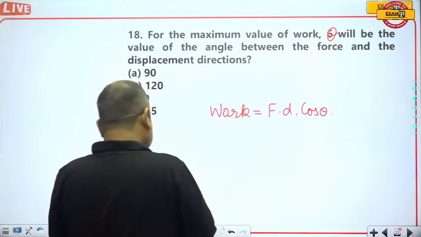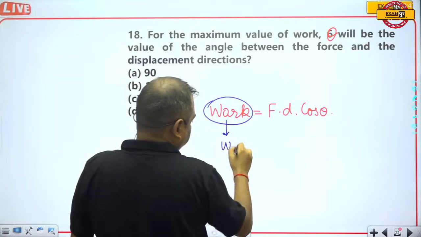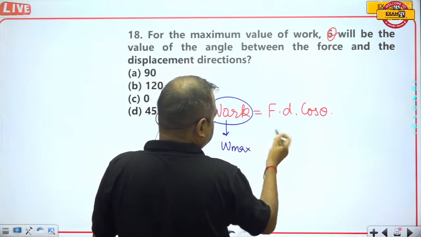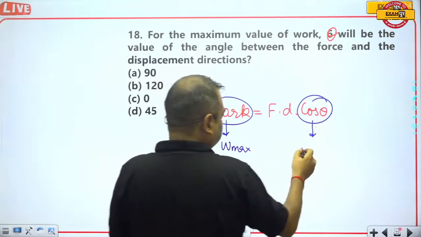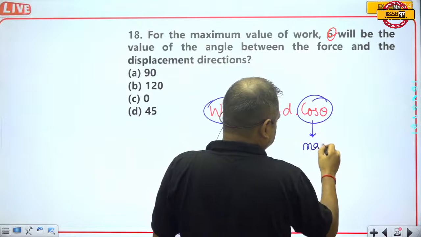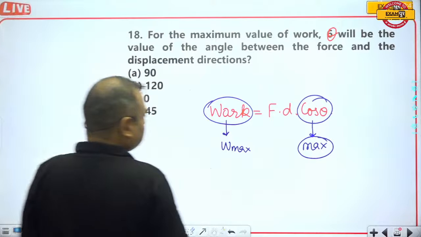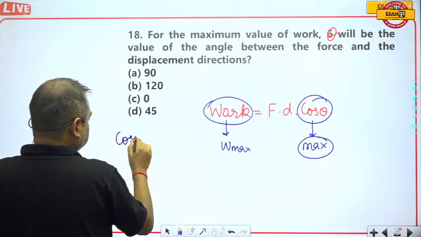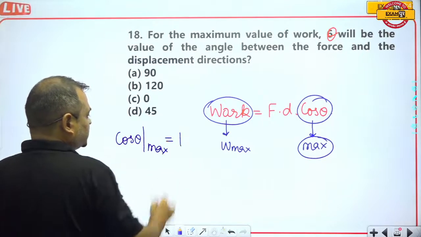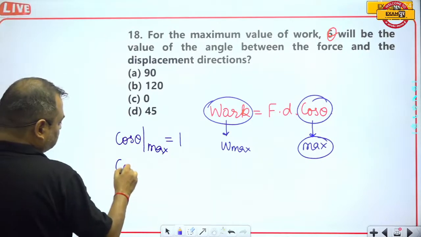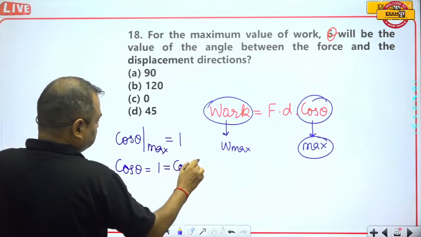So if the work is maximum, then obviously this quantity should also be maximum. It means the value of cos theta, which is maximum, is always equal to 1. Then cos theta is equal to 1 means cos 0 degree.